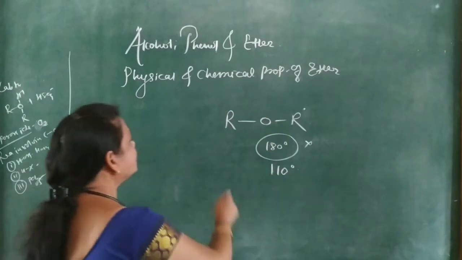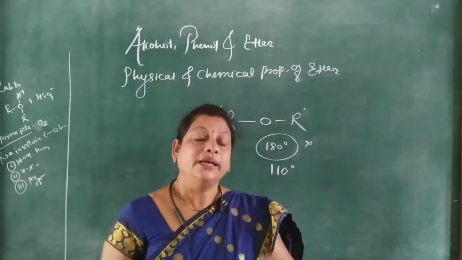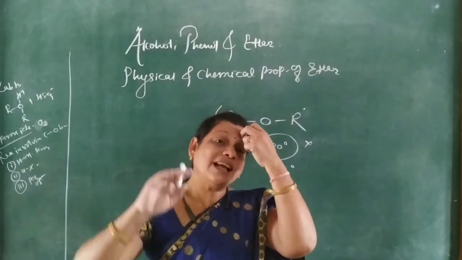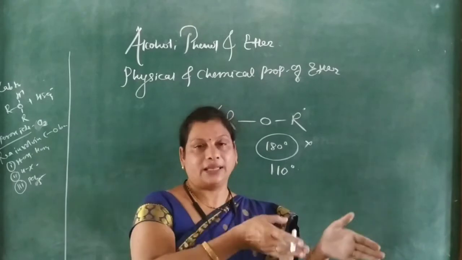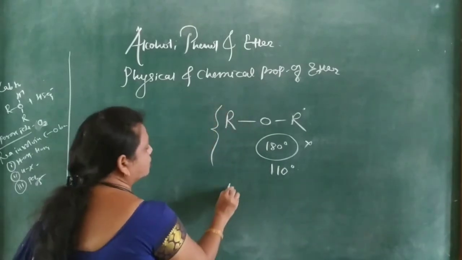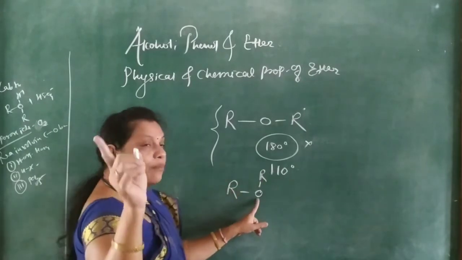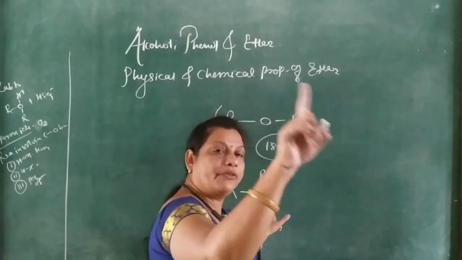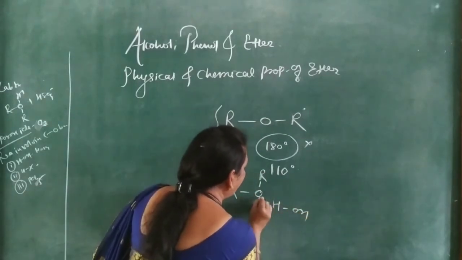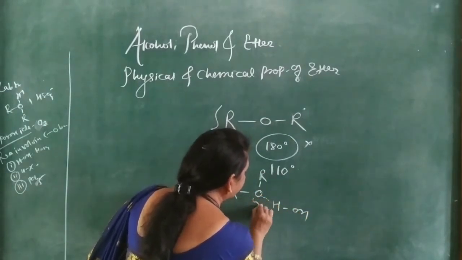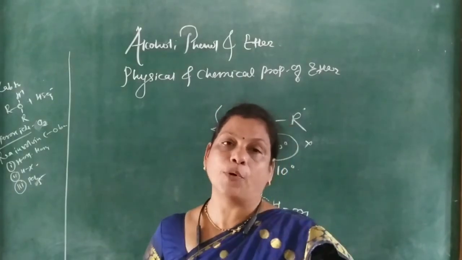And as it has a small dipole moment, it is a weakly polar molecule. The miscibility or solubility of ether in water is just like alcohol because of hydrogen bonding with the ether. Here it is most important to remember that the hydrogen bonding of ether with water is through this oxygen atom. And therefore molecular weight plays an important role.